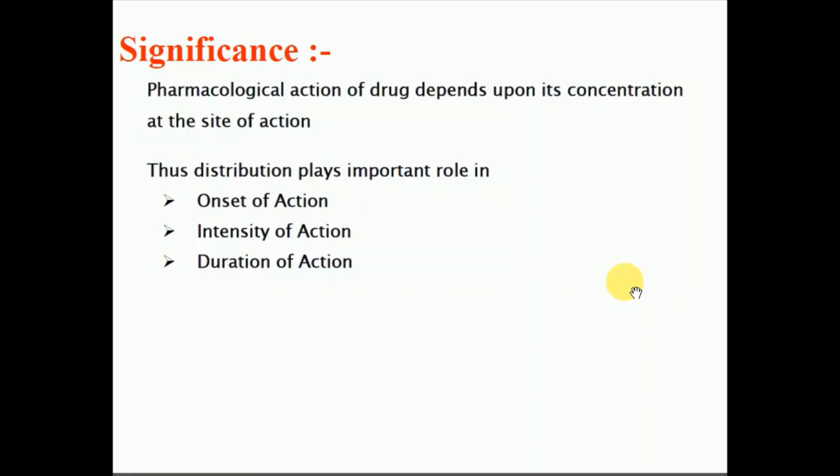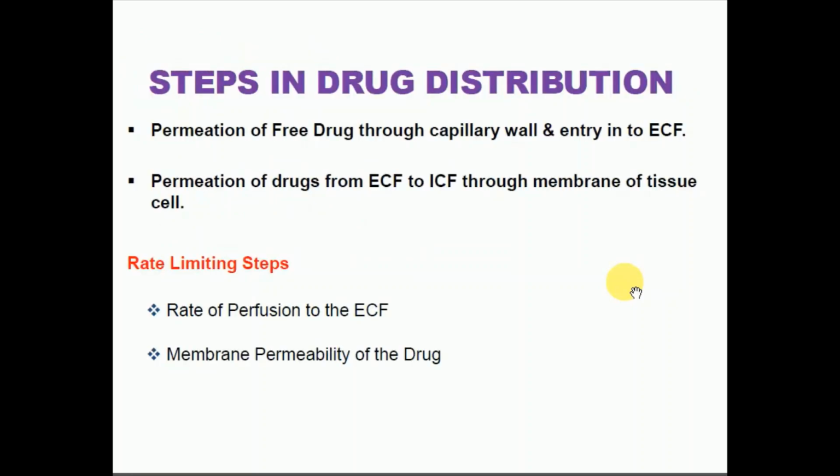Distribution is a two-step process. First step is the permeation of the free drug through the capillary wall, through the blood vessels, to the extracellular fluid. And second step is the permeation of the drug from extracellular fluid to the intracellular fluid through the membrane of the tissue cell.